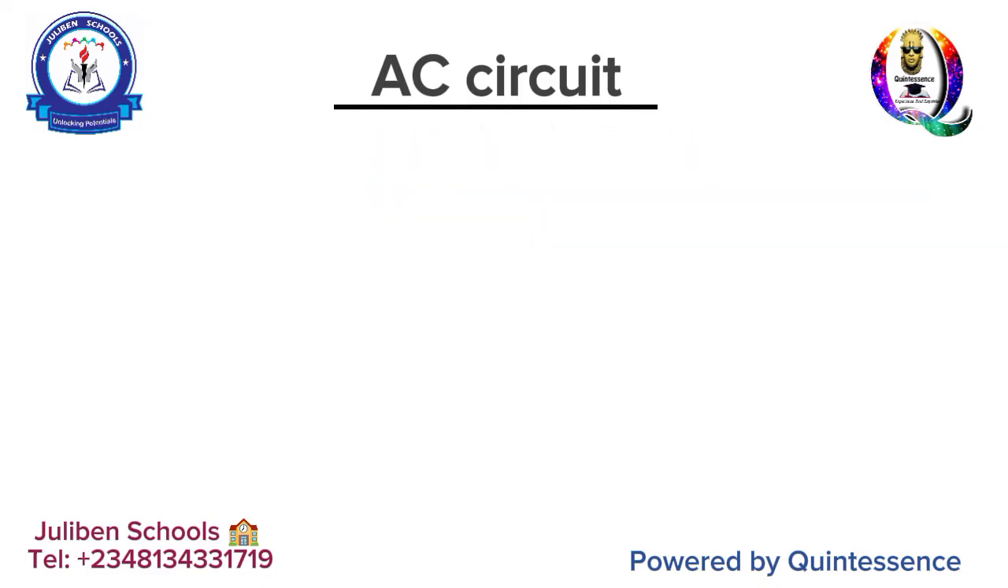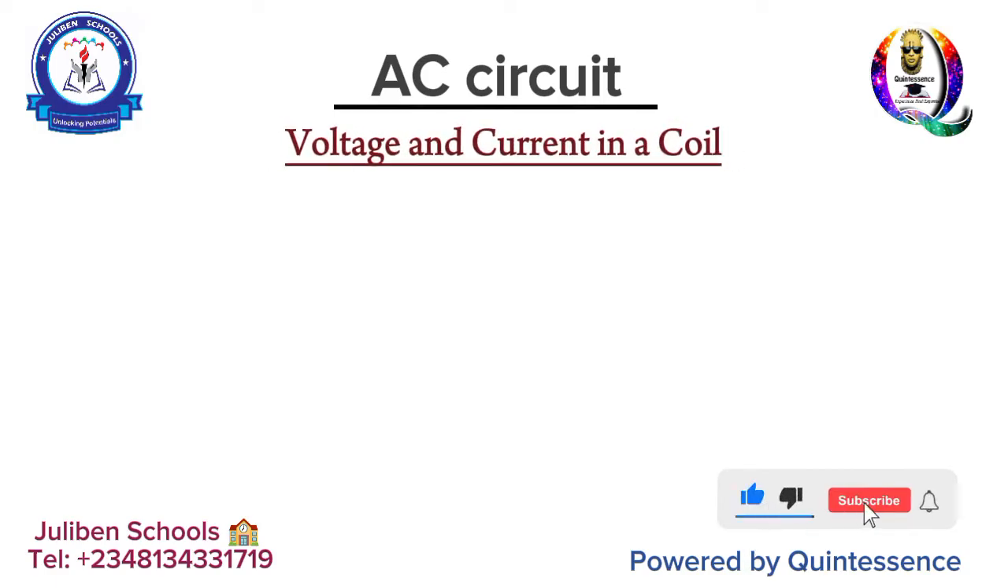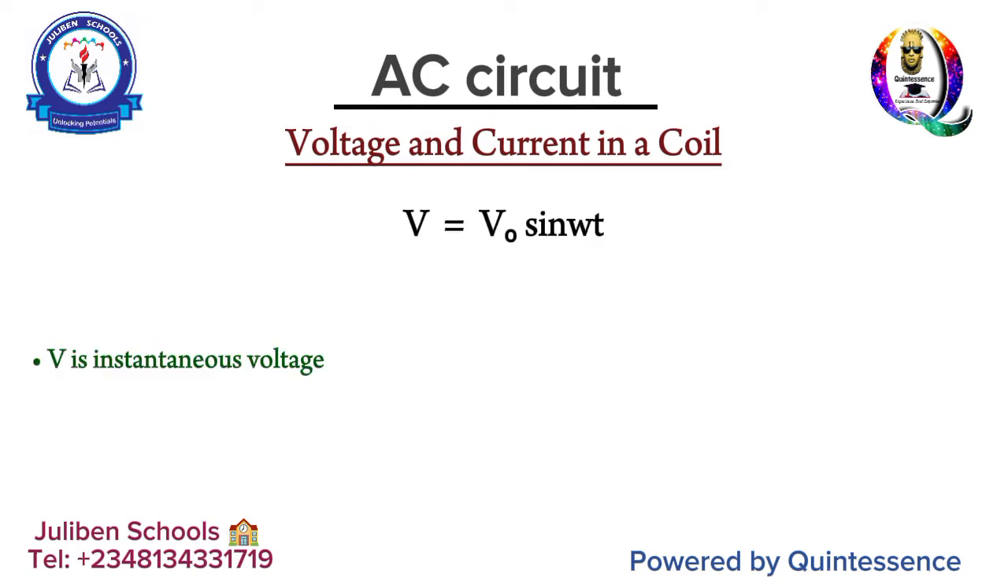Now that takes us to the second fact, which is voltage and current in a coil. What is the instantaneous voltage? What is the instantaneous current in a particular coil? Instantaneous voltage is simply given by V equals V naught sine omega t, while instantaneous current is given by I equals I naught sine omega t, right?